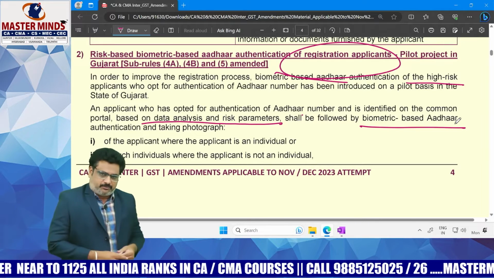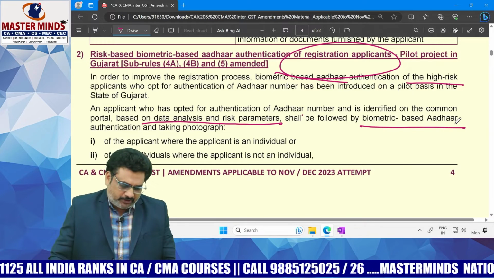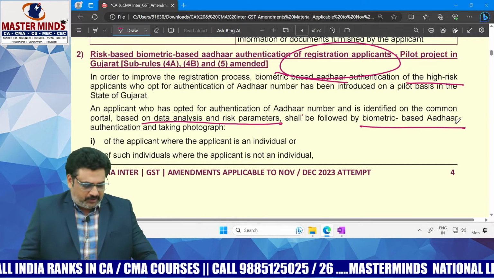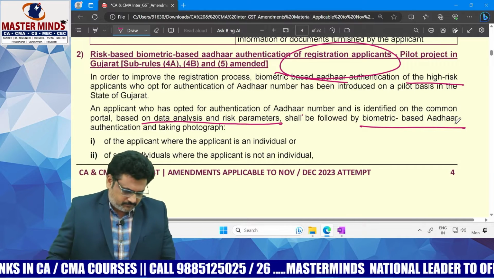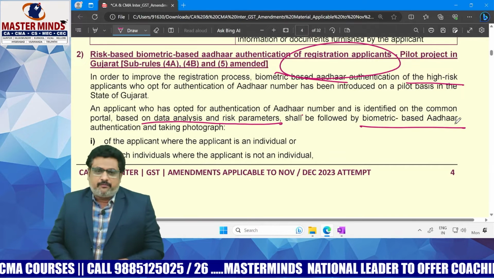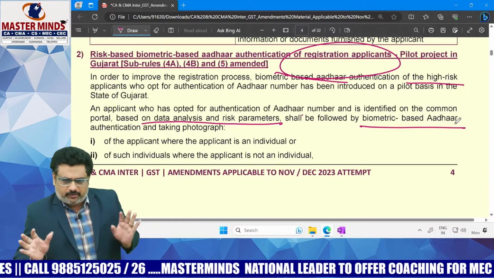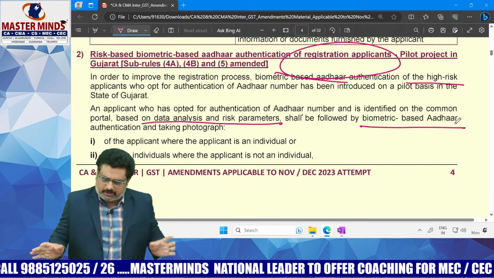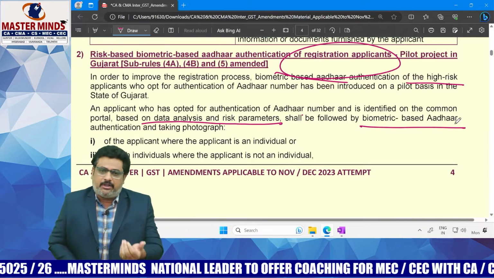For them, you need to follow the 4 points. What are the 4 points you need to follow? First one, biometric based Aadhaar, taking photo, verification of original copy and physical verification. But this one is applicable now only in Gujarat. For the rest of the states, the procedure we have discussed earlier is the only one that will be applicable.